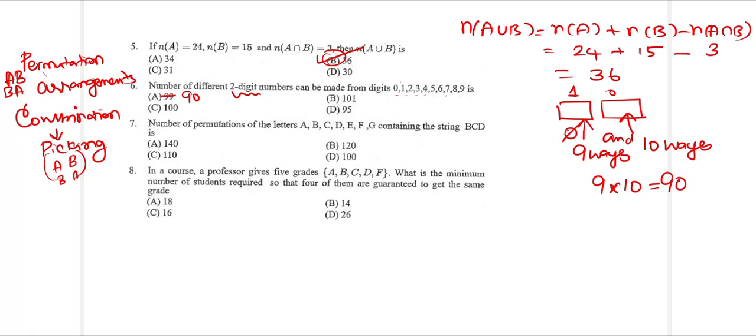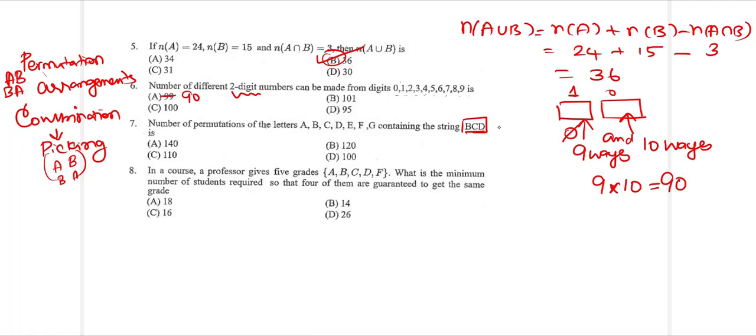So when it comes to arrangements, the ordering or the positioning does matter, so you will have to be very careful over here. Now, the number of permutations of the letters A, B, C, D, E, F, G containing the string BCD. So these 3 have to be like a block.